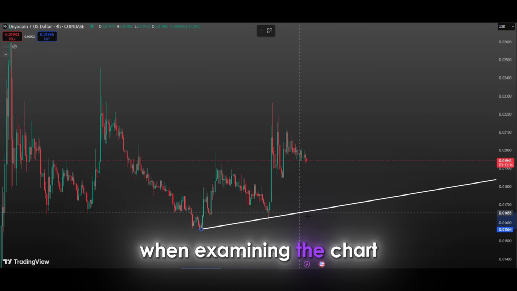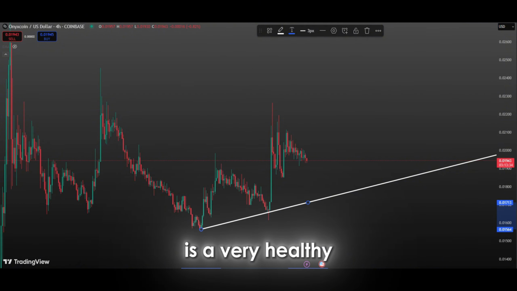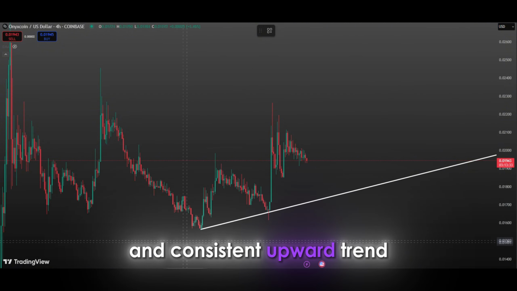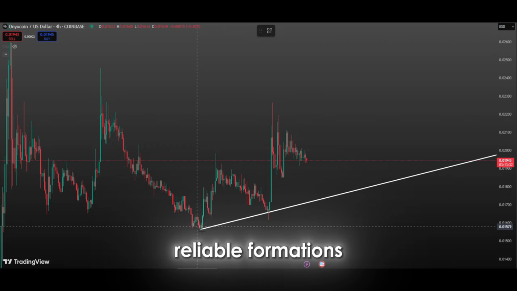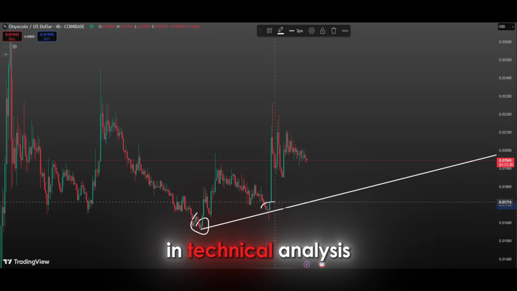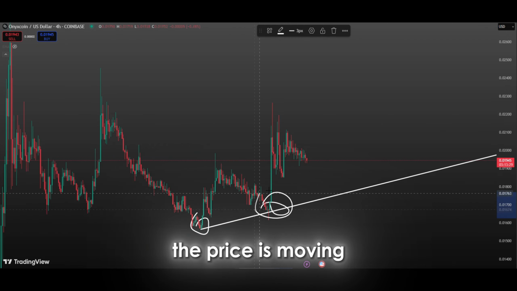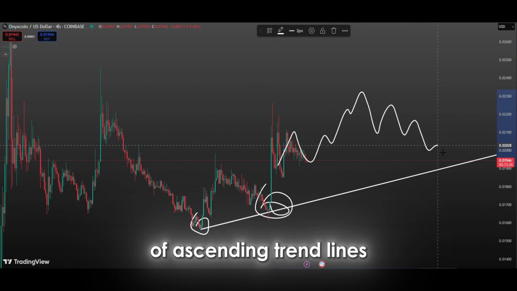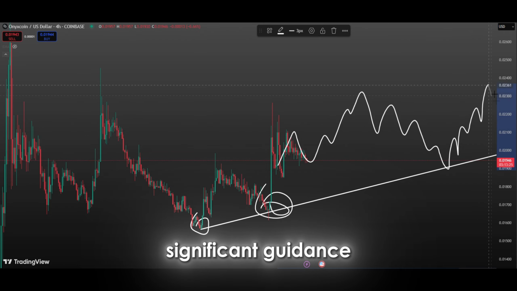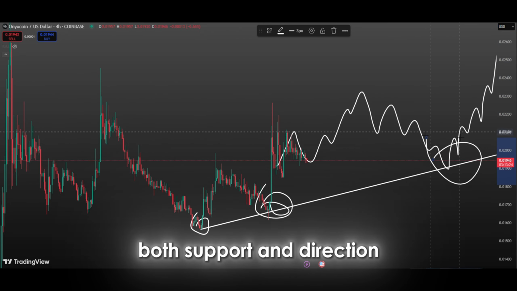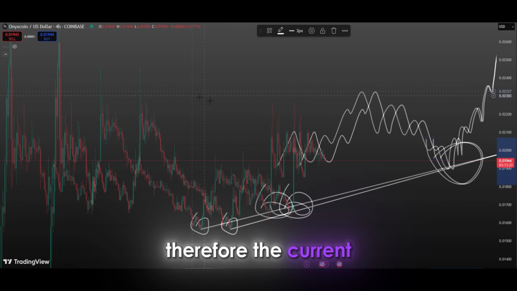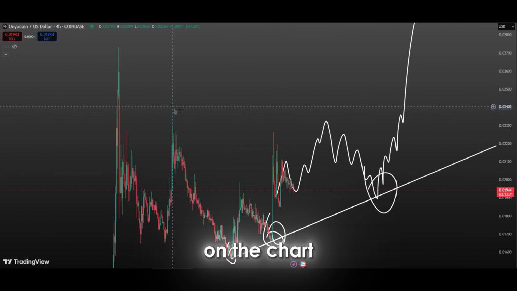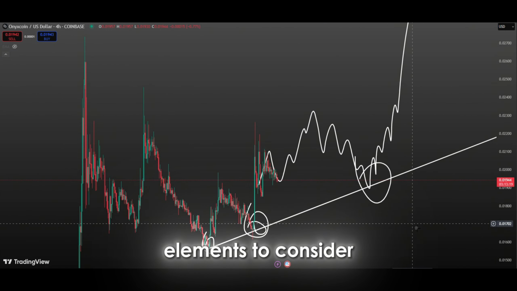When examining the chart, the first thing that stands out is a very healthy and consistent upward trend. Such structures are among the most reliable formations in technical analysis and indicate that the price is moving with determination in a specific direction. Especially these types of ascending trend lines provide investors with significant guidance in terms of both support and direction. Therefore, the current ascending trend line on the chart is one of the most important elements to consider when interpreting future price movements.